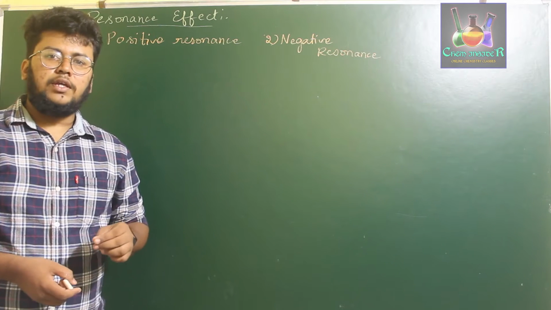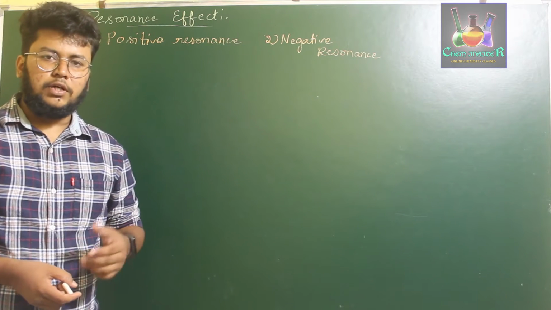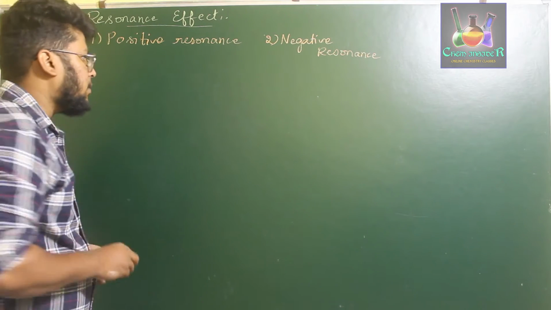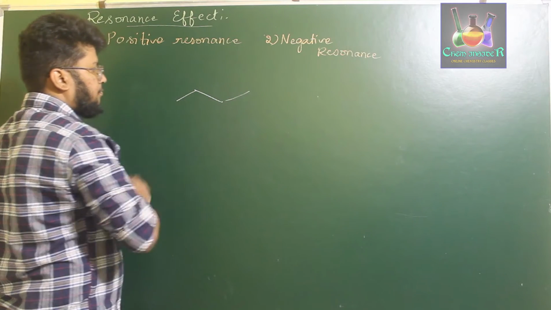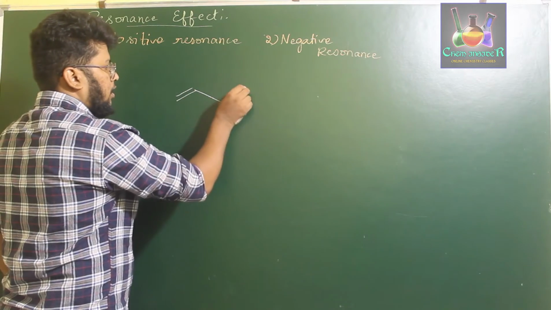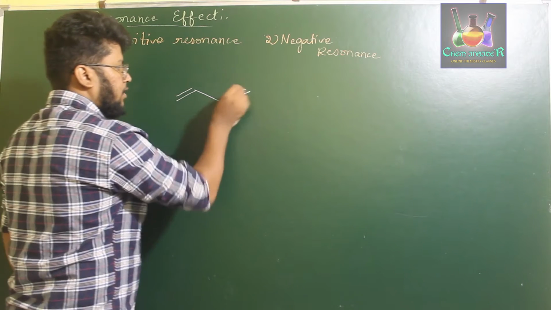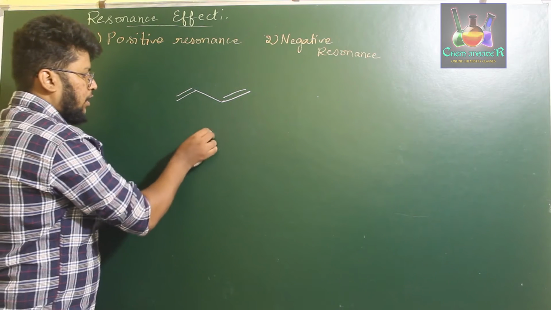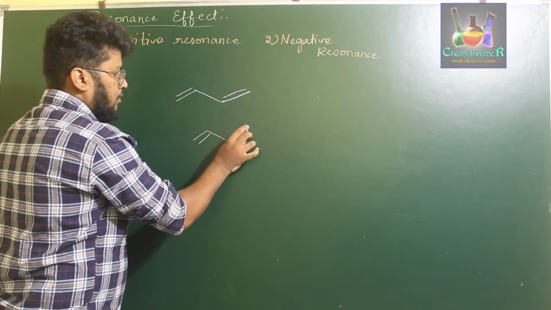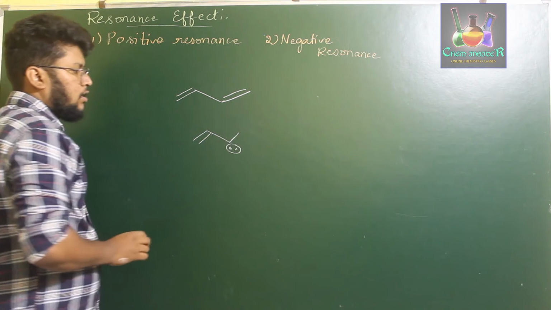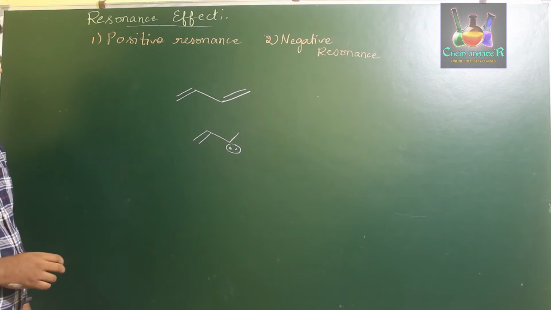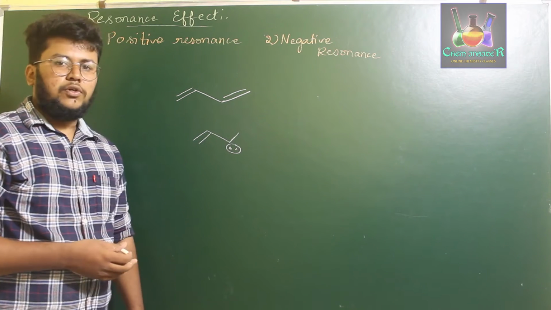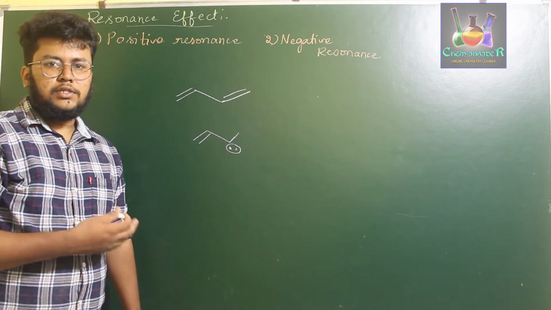Conjugation means a double bond or a triple bond, a multiple bond, present in simultaneous position, like alternating double and single bonds in a molecule, or alternating double bond and lone pair of electrons, or alternating double bonds. Those types of molecules are said to produce this resonance effect.